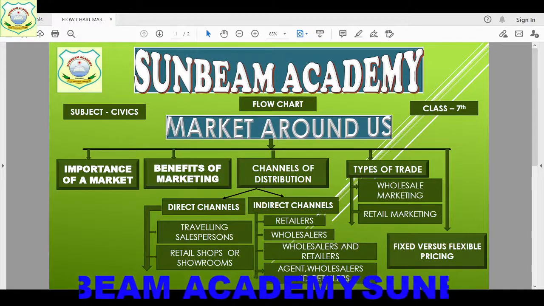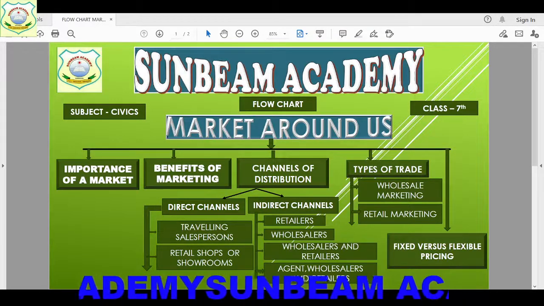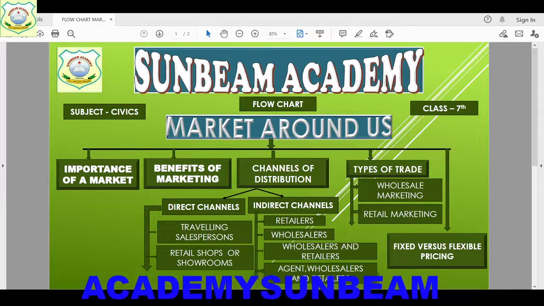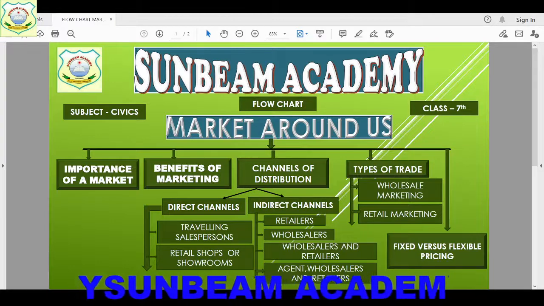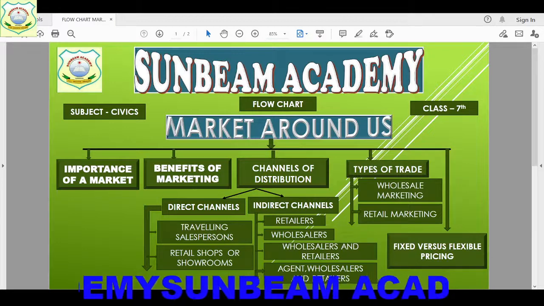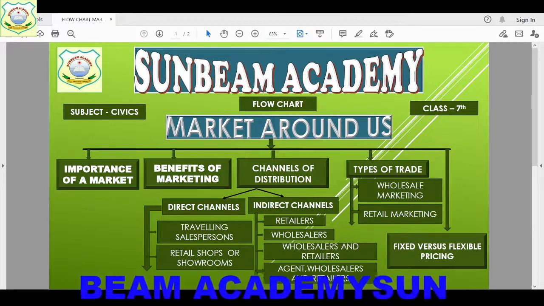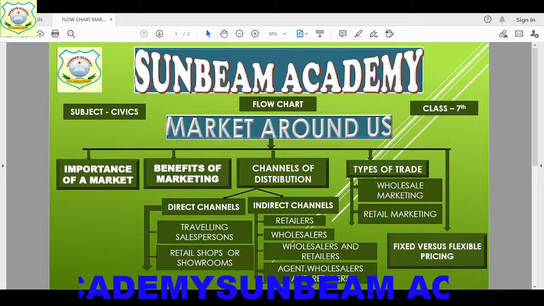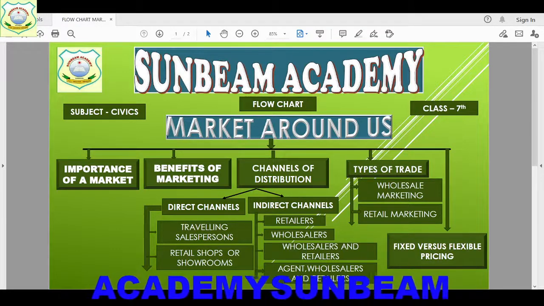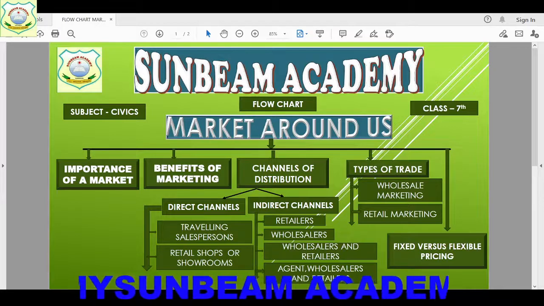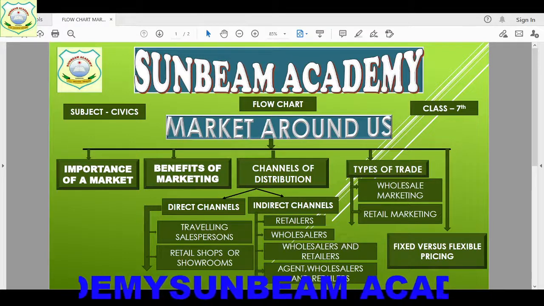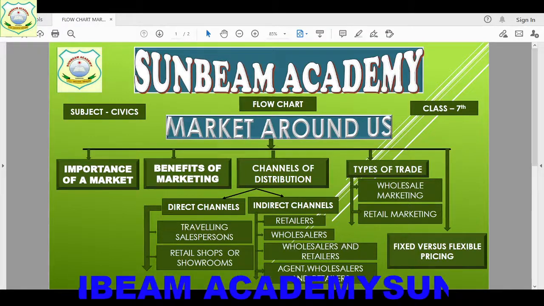Then there is wholesaler and retailer. That means first the producer will supply his goods to the wholesaler. The wholesaler then will give to retailers. After that the retailer will sell these goods to the consumer. Understood? Then come to agent, wholesaler and retailer. So an agent is also added. First the producer or manufacturer will supply goods to the agent. The agent will supply goods to the wholesaler. The wholesaler will again put some margin on the price and supply to the retailer.